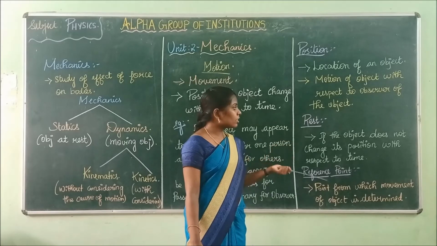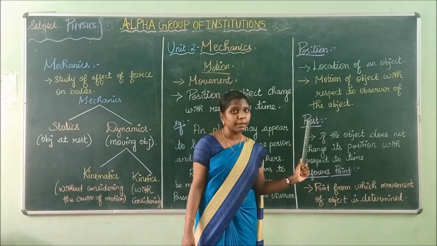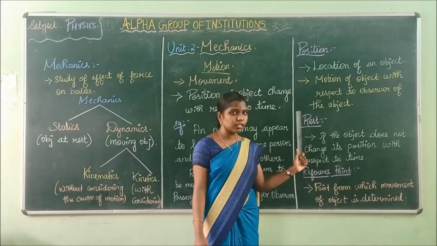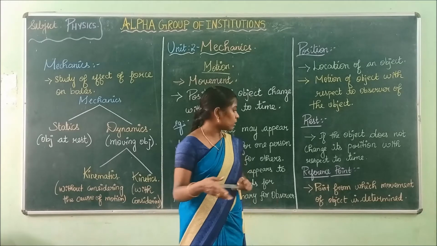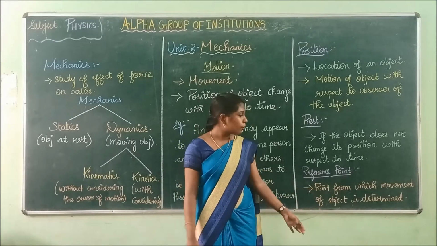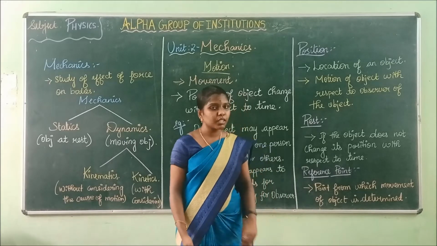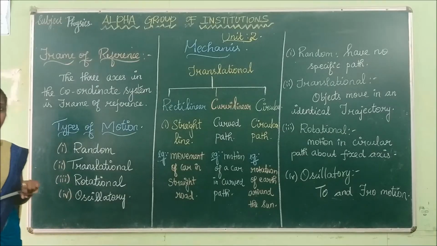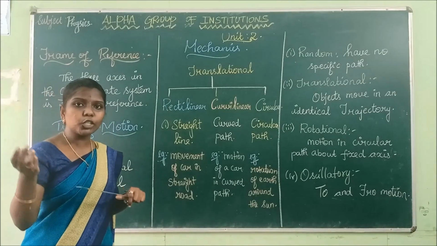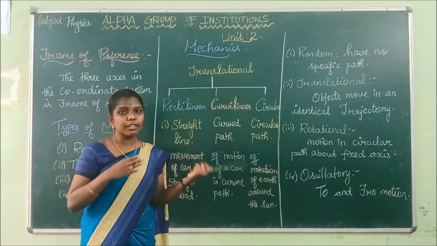Next, rest. If the object does not change its position with respect to time, it is called rest. The objects at rest are also called stationary objects. Next, reference point. The point from which movement of objects is determined is called the reference point. Is it clear? We have seen what is rest, what is motion, what is meant by position, and what is meant by reference point.